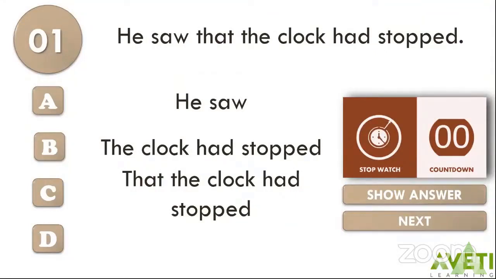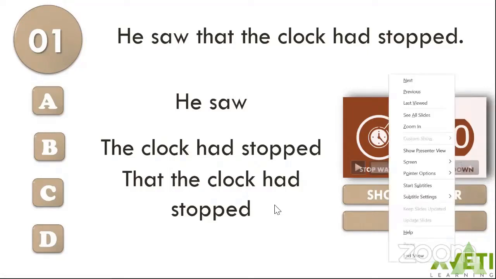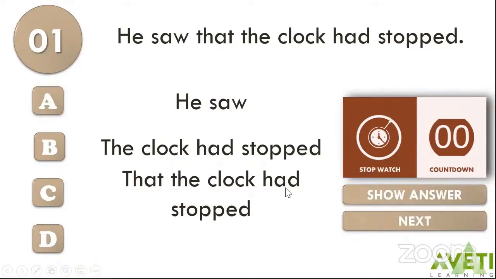He saw that the clock had stopped. That is your question. He saw that the clock had stopped. Please identify the noun clause in this sentence. Your options are: he saw, the clock had stopped, that the clock had stopped. And your countdown begins now. All right, you can begin typing in your answers. I'll give you 30 seconds to type in your answer. Then I'll show you the right answer.